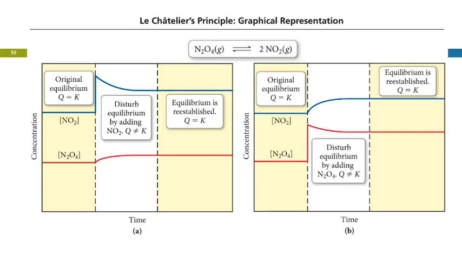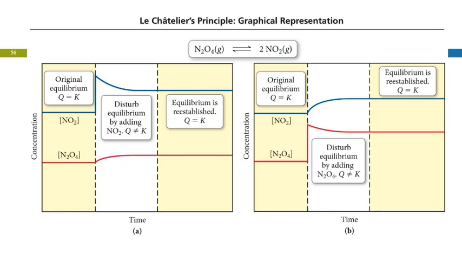Here's a graphical representation of this. It's like giving you multiple ways, because people's brains work in different ways, right? So hopefully one of these things, you're like, oh, okay, that makes sense. So here we have concentration of N2O4, concentration of NO2. We're at equilibrium, and then we're going to disturb the equilibrium. So we're adding a bunch of NO2, and so this concentration goes up, and then what happens is this will begin to go down, and this one will go up a little bit, right?